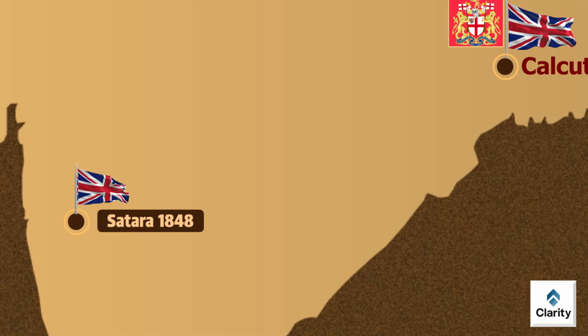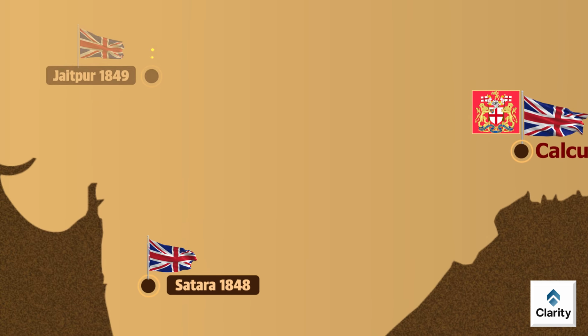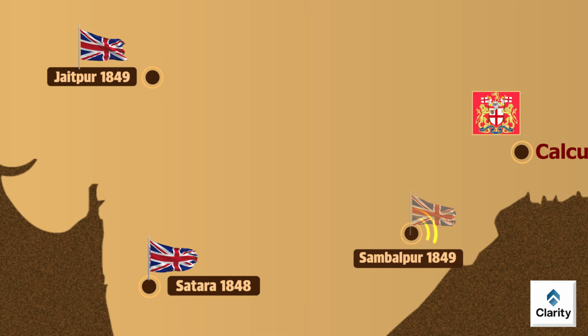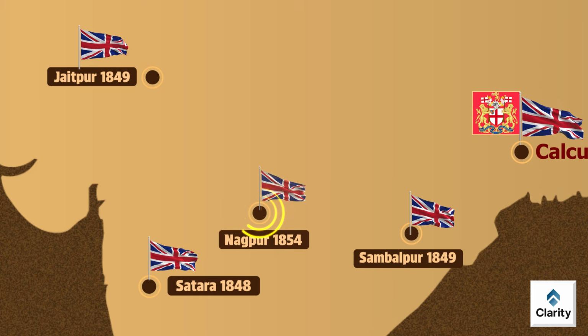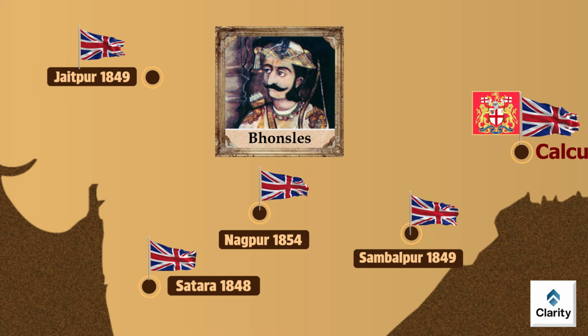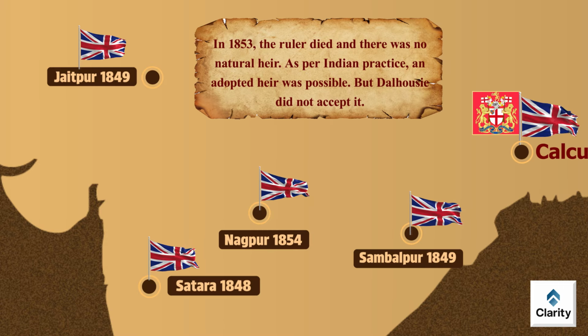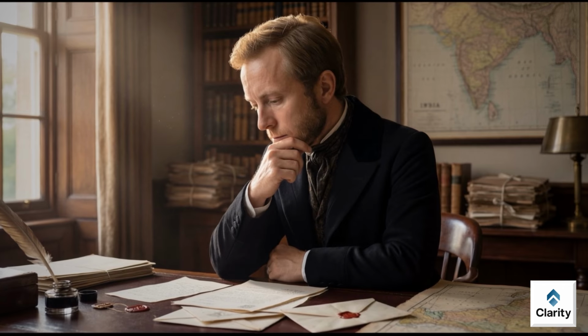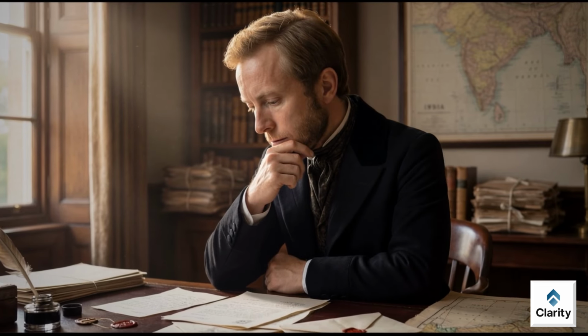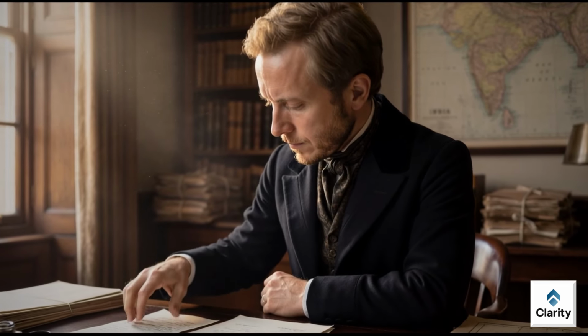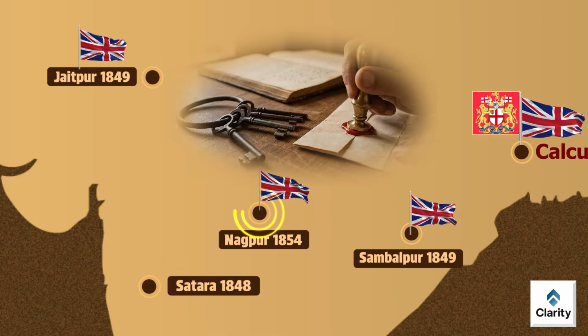After Satara, they did the same in smaller states like Jaitapur in 1849 and Sambalpur in 1849. And later, even bigger places like Nagpur in 1854. Nagpur was a major kingdom in central India, ruled by the Bhosles. In 1853, the ruler died and there was no natural heir. As per Indian practice, an adopted heir was possible. But Dalhousie did not accept it. He applied the Doctrine of Lapse and by 1854, Nagpur was annexed.